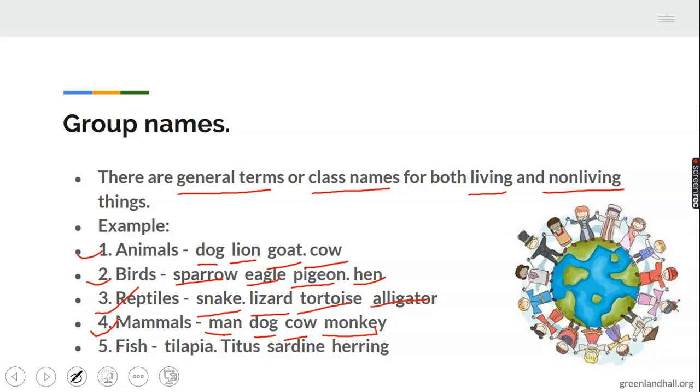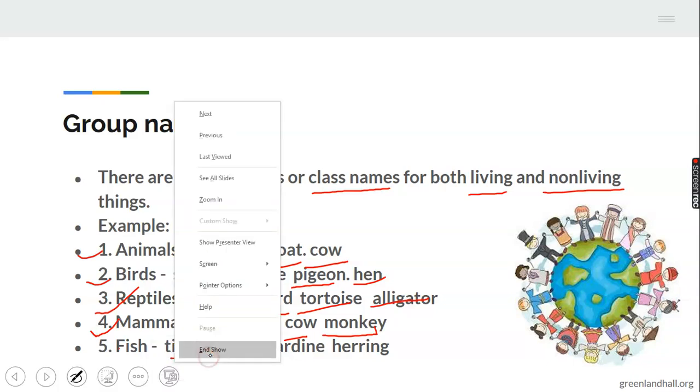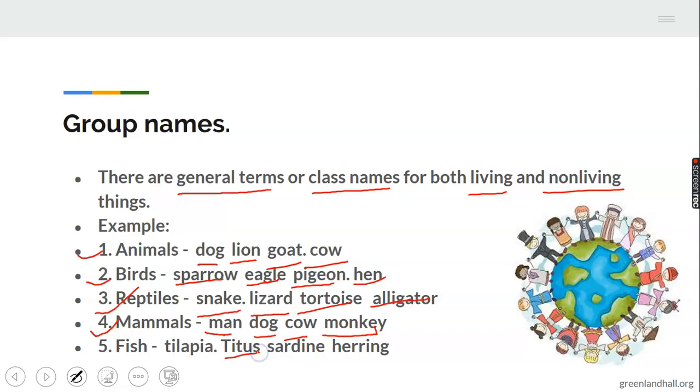Then look at this fifth example. We have the tilapia, we have the titus, we have the sardine, then we have the herring. All these are fish. The group name for all this is fish.